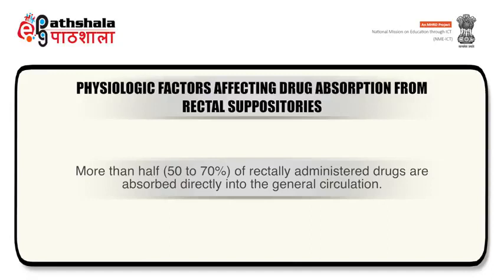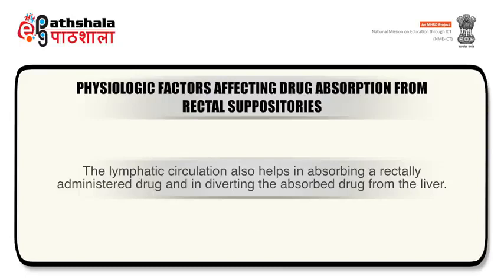More than half of the rectally administered drugs are absorbed directly into the general circulation. The lymphatic circulation also helps in absorbing a rectally administered drug and in diverting the absorbed drug from the liver.